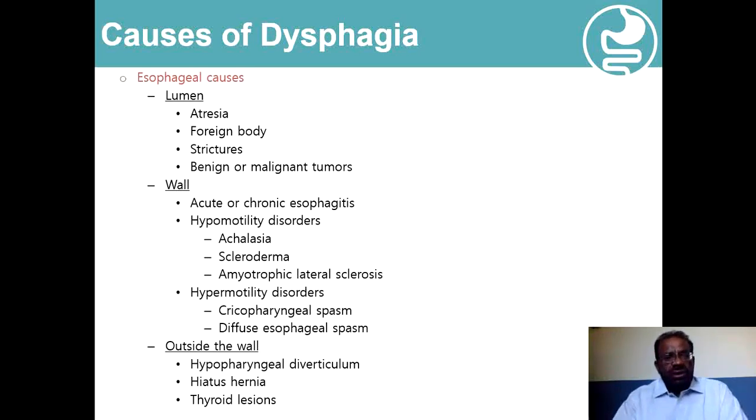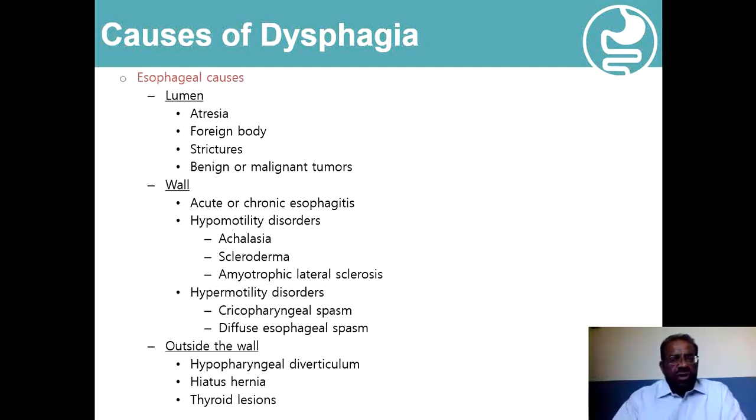And coming to the esophageal causes of dysphagia, the causes may be in the lumen, in the wall, or outside the wall. The luminal causes which are associated with dysphagia include the presence of foreign body, the congenital atresia of the esophagus, the various strictures, either because of malignancy or because of the long-standing esophageal reflux disease resulting in peptic strictures, and similarly the presence of benign and malignant tumors with mass effect will obstruct the lumen and will produce the esophageal dysphagia.